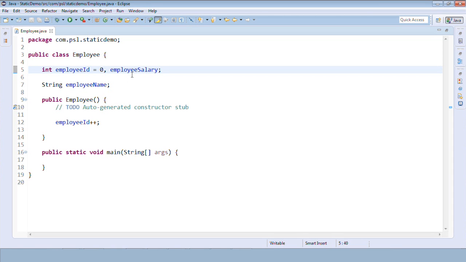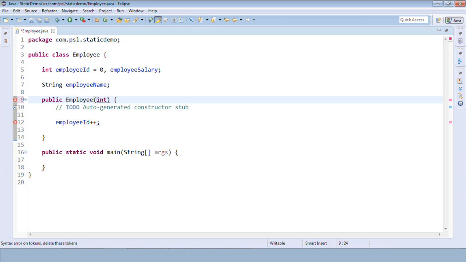And out of this, employee salary and employee name have to be passed in the parameter, right? So I'll pass them in the parameter. So I'll say int salary, and string type employee name.